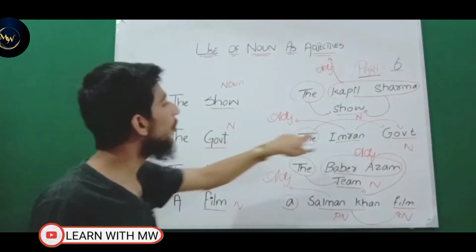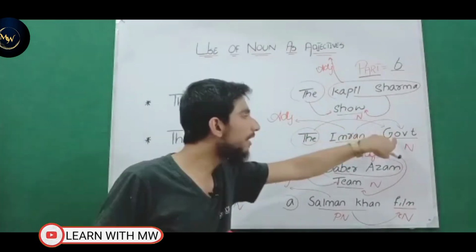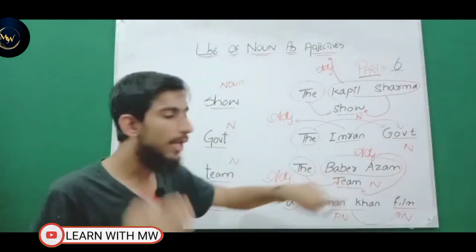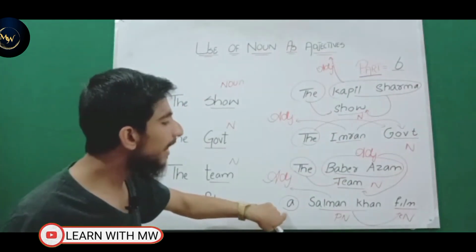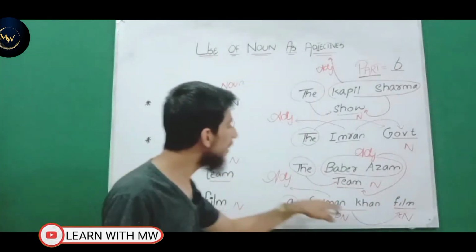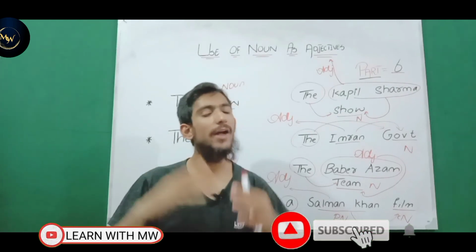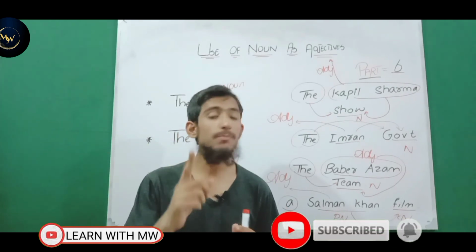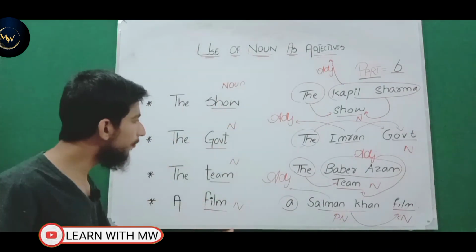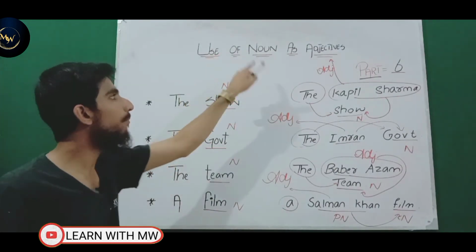The government: Imran is a proper noun, government is a common noun. So the comes with the government, not with the Imran. The same is the case with the team: the comes with the team, because team is a common noun. And the same is the case that the indefinite article a comes with the common noun film, because film is a common noun and Salman Khan is a proper noun. And remember the point that articles, whether definite or indefinite, come with the common noun, not with the proper noun. So viewers, take a screenshot of this slide. I hope through this slide you understand the concept of use of noun as adjective.